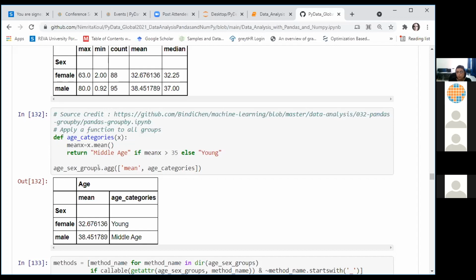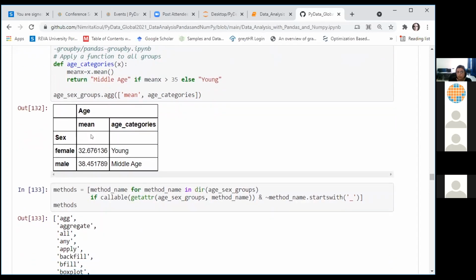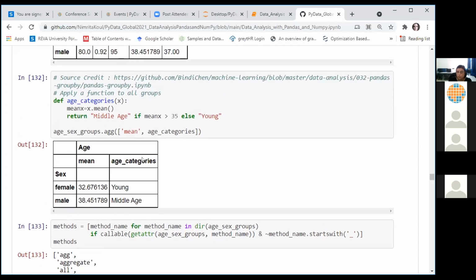In that group, I can use an aggregation function. .agg helps you to apply more than one function on your groups. So I am applying the mean function and the age_categories function, these two functions, on my age_sex groups. So for both the groups in my data frame, I have their mean age values, and I have this new column which has been created for me. age_categories is the column name which is coming from this function, right?